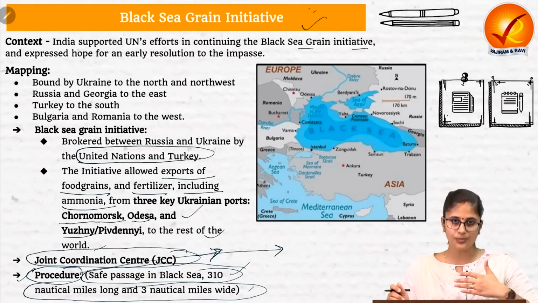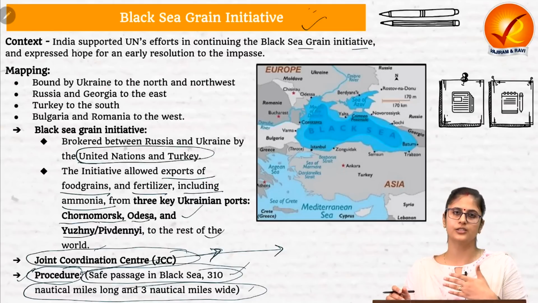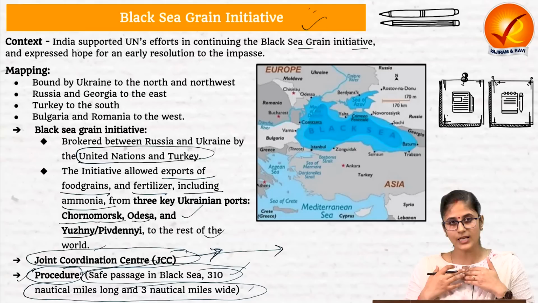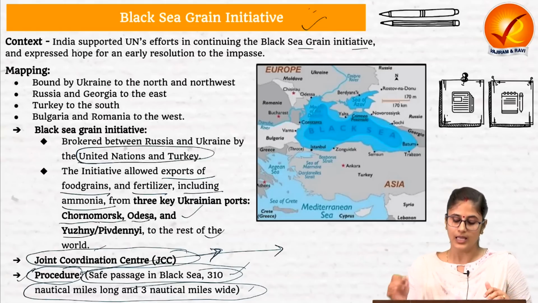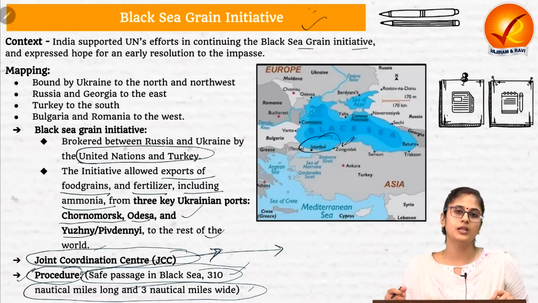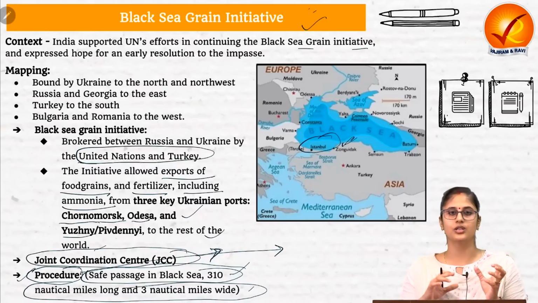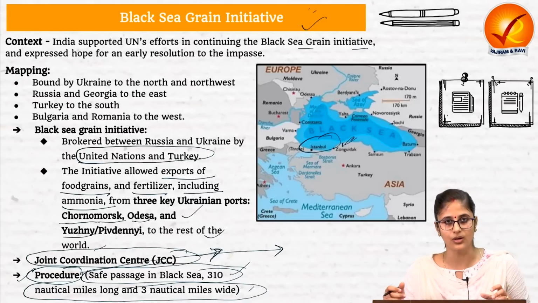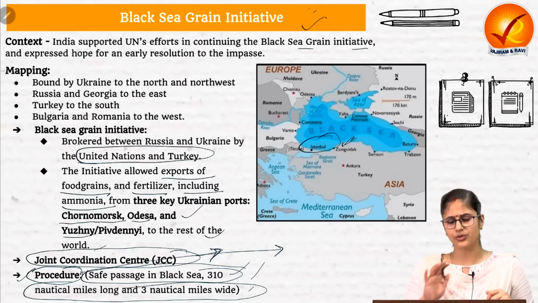So it can export the food grains and the fertilizers to the poor nations, and when the cargo ships are coming back, then again at this Istanbul port the inspection would be carried out to check whether the cargo ship is carrying any arms and ammunition or not. This is regarding the procedure aspect.